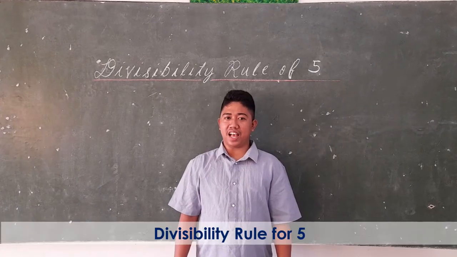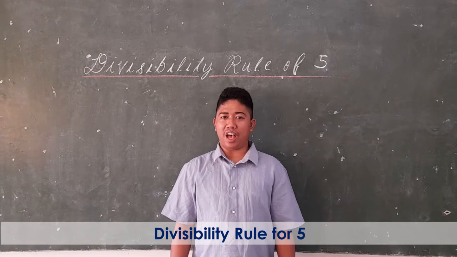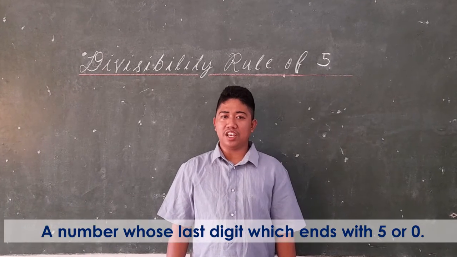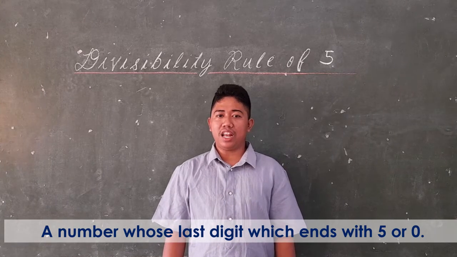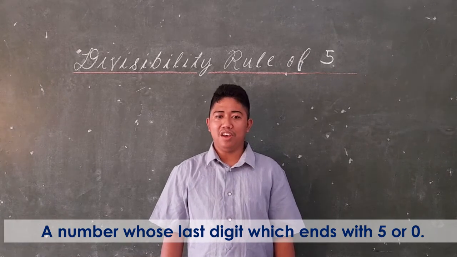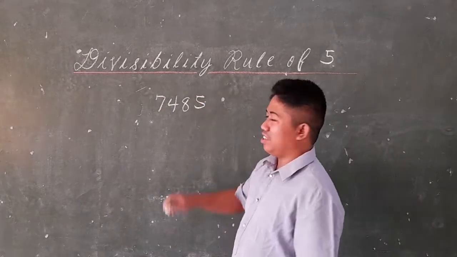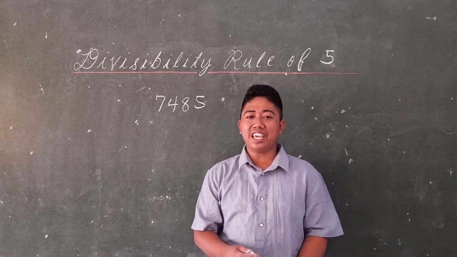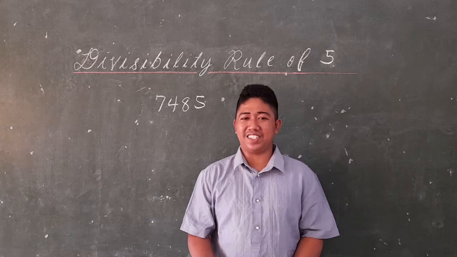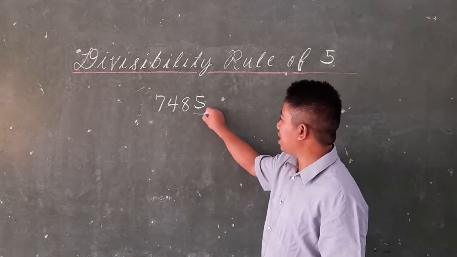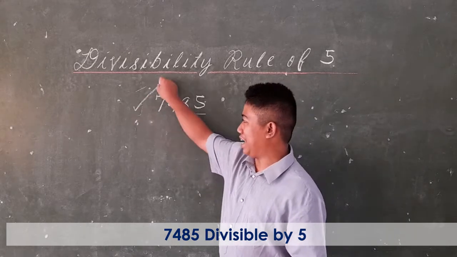Next, students, let us discuss the divisibility rule for 5. The divisibility rule for 5 is that a number ends with 0 or 5. So we can simply determine the numbers which are divisible by 5. For example, 7,485. Question, students: does the given number end with 0 or 5? Of course, yes. The last digit is 5. Therefore, this number is divisible by 5.